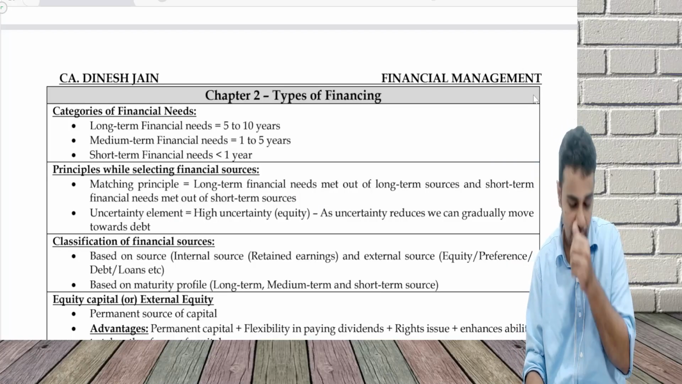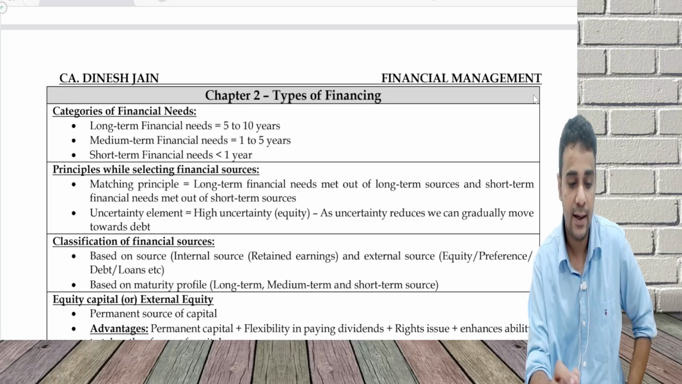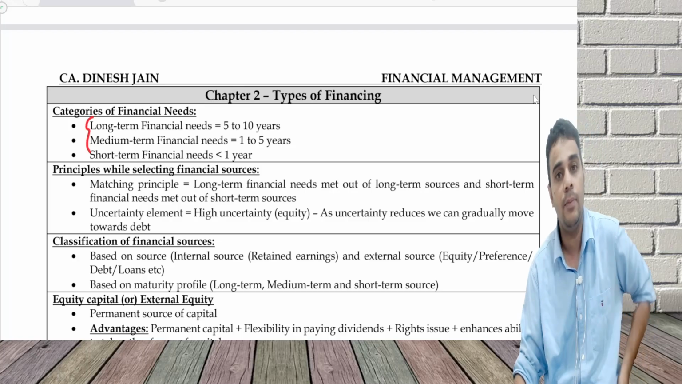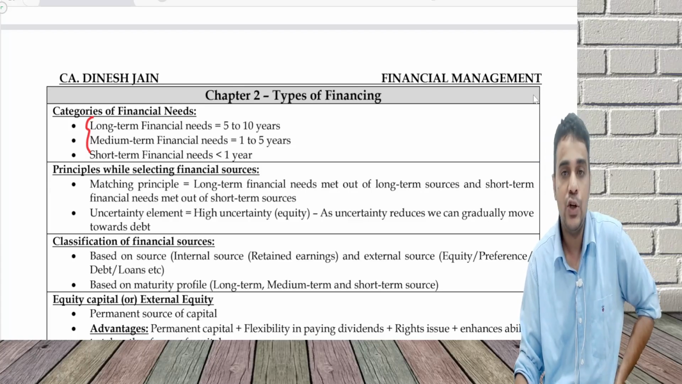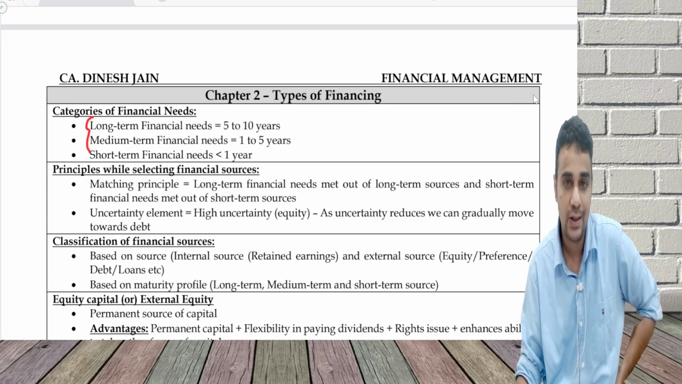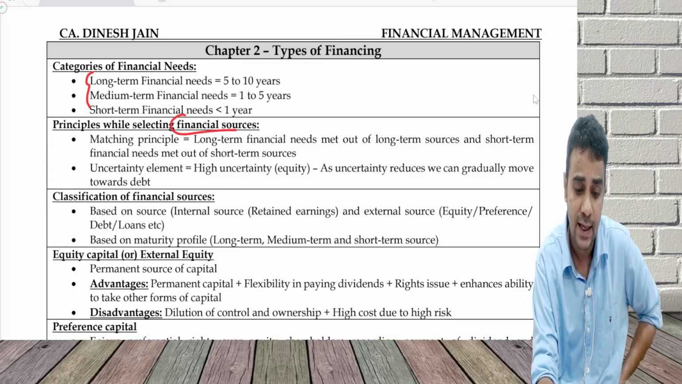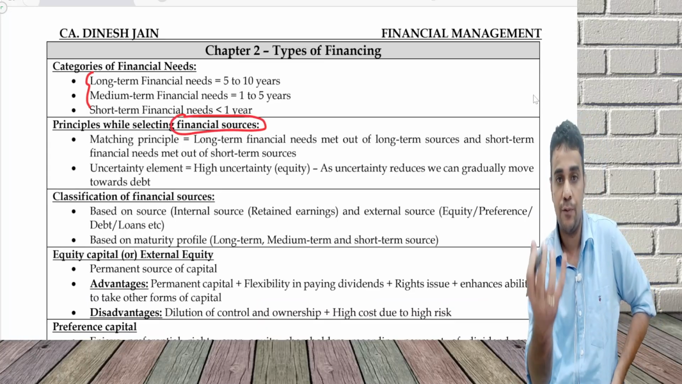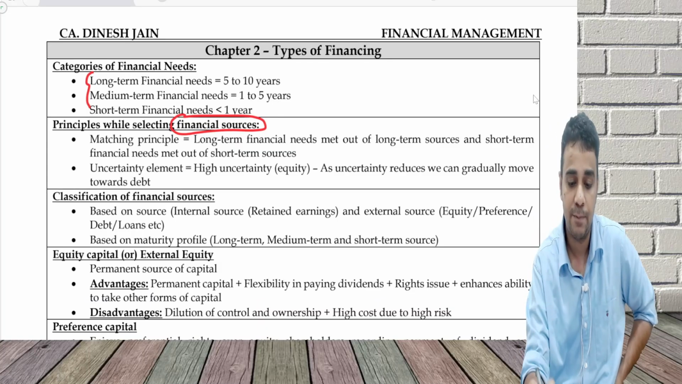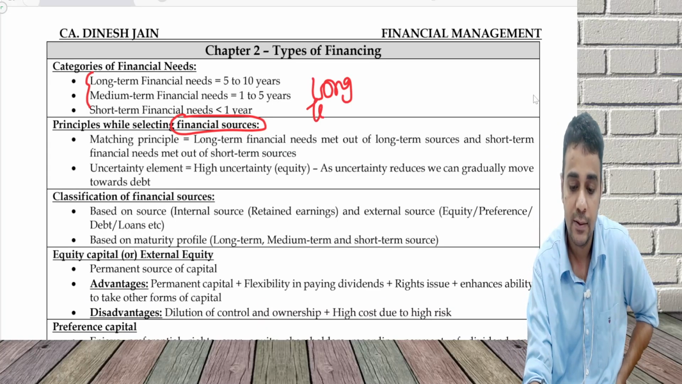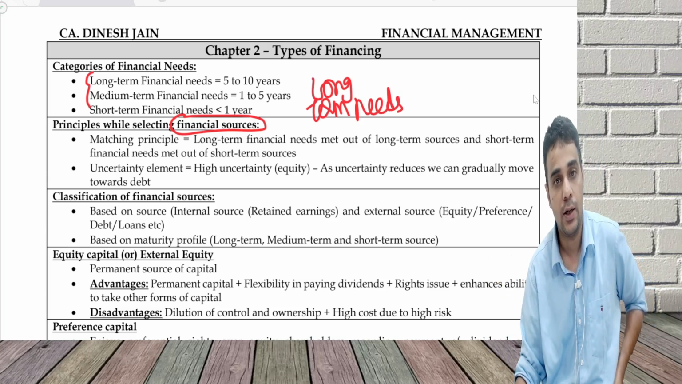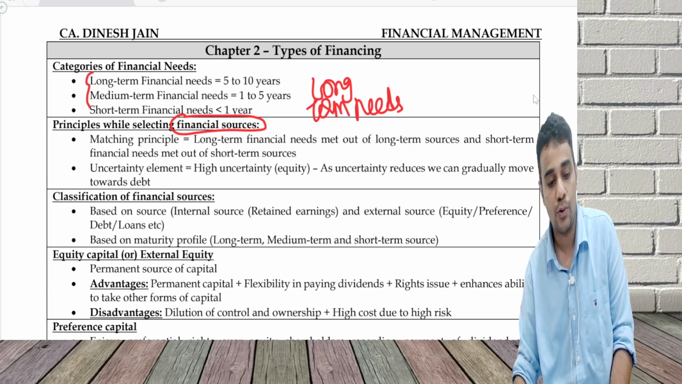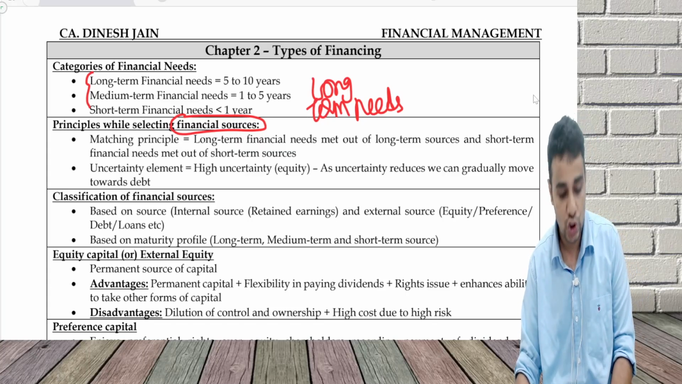First thing is, whatever financial need I have, I can categorize them into 3 categories: long term needs, which is more than 5 years; medium term needs, 1 to 5 years; and short term or current needs, less than 1 year. So these are the 3 categories of financial needs, self explanatory. Now, principles while selecting financial sources. What are financial sources? It is where you are going to raise the money from. One major principle is, for long term needs, you need to have long term sources. For short term needs, you need to have short term sources.